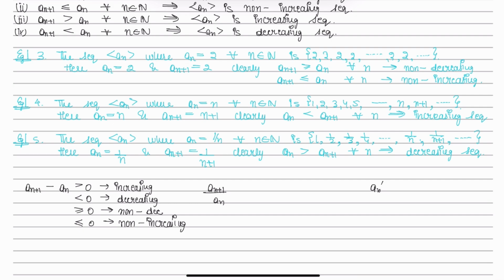So is the case with the ratio. If we find the ratio of an plus 1 divided by an, it should be greater than 1 or less than 1. Here, if the numerator is bigger than the denominator, then the ratio is greater than 1, so increasing. If the numerator is smaller than the denominator, then decreasing.